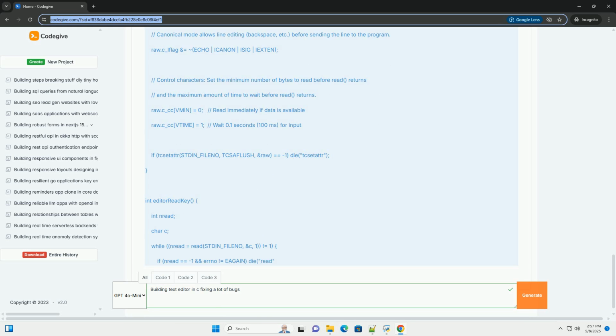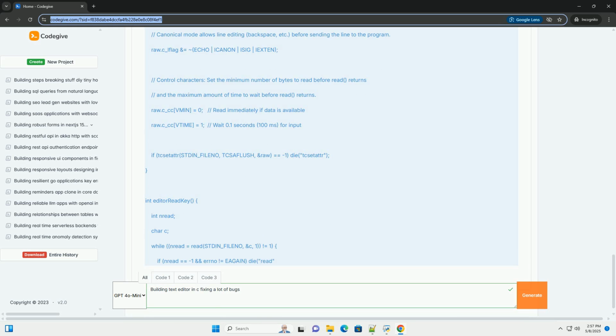Explanation: editorInsertChar(int c) inserts a character c at the cursor position. If the cursor is at the end of the file, it creates a new row first. editorInsertNewline inserts a new line at the cursor position, splitting the current line into two. editorDelChar deletes the character to the left of the cursor. If the cursor is at the beginning of a line, it appends the current line to the previous line and deletes the current line.